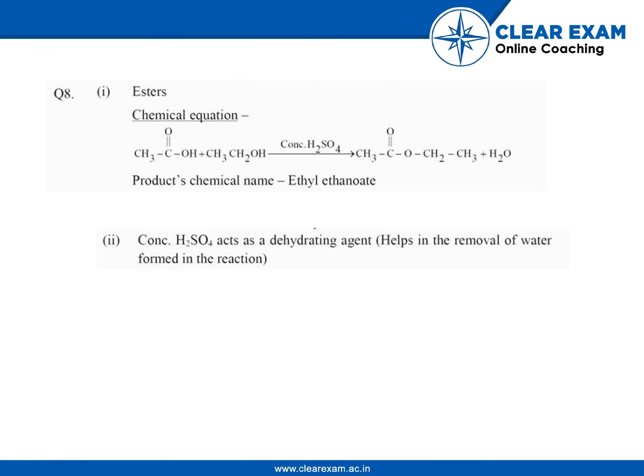So first of all, we need to know what was this fruity substance, and that was ester, and this is the chemical equation for it. And here there was also the role of concentrated H2SO4. So the role of it is it acts as a dehydrating agent, which is very essential in order to perform the reaction. It basically removes the water formed in the reaction. And here is the chemical name of the product, which is ethyl ethanoate.